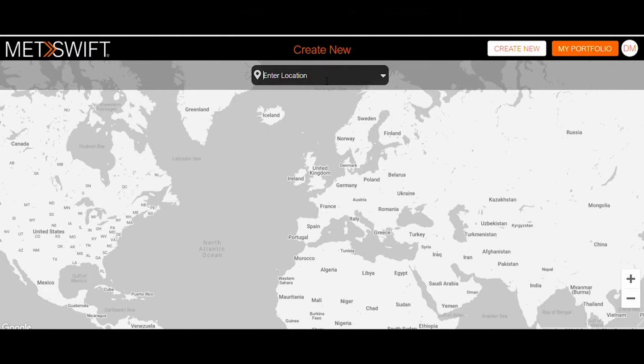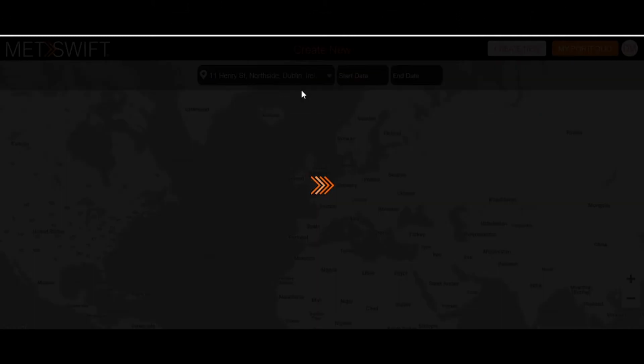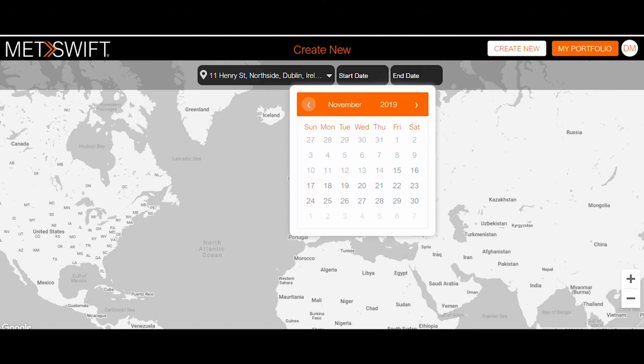So, we're going to look at how the advanced stats helps you, the underwriter, set more accurate premiums when it comes to severe weather. So, we'll use Dublin as an example. You can see here, this system runs through the Google API and it puts the pin down on the map very specifically to your location.